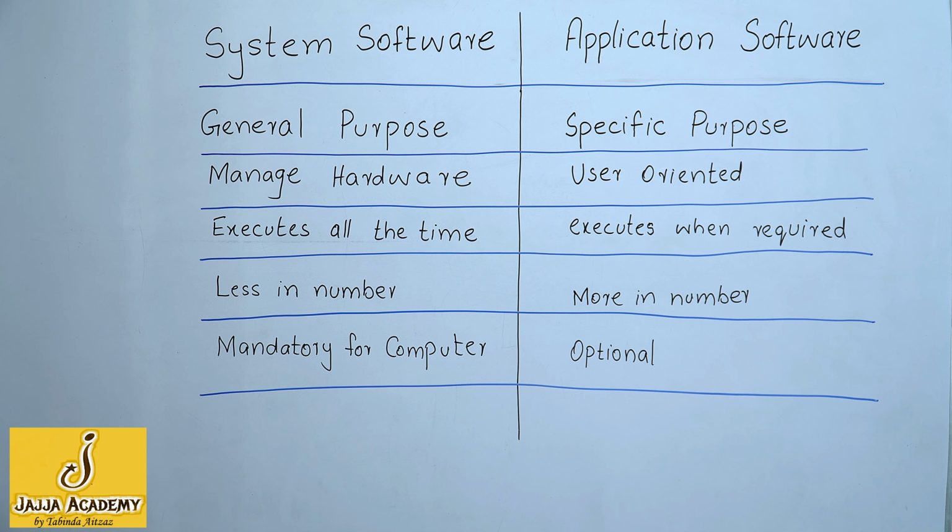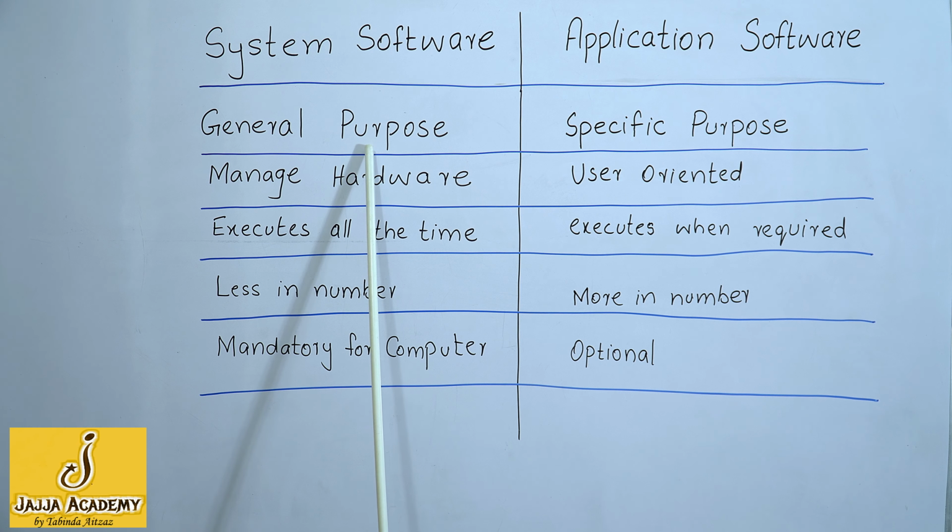An important question that is asked in exams is: differentiate between system software and application software. So let us see the difference. System softwares are general purpose softwares, whereas application softwares are specific purpose softwares. They are developed to solve a specific problem, whereas system software is general purpose.